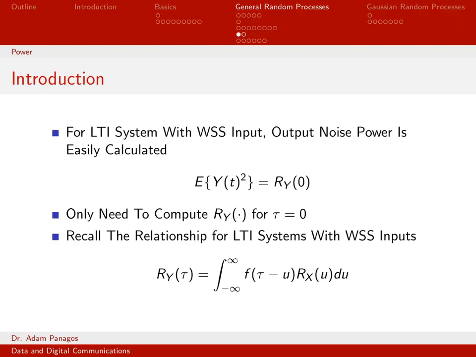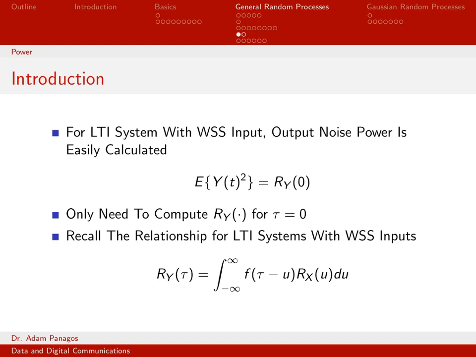So for the sake of argument, again, we're going to call the output of the linear system y of t, just like we always do. And what we would like to know is, what is the power of this output random process? What is the expected value of y of t squared? Because this quantity is the expected value of its instantaneous power.